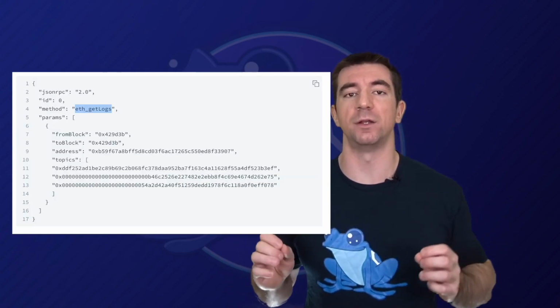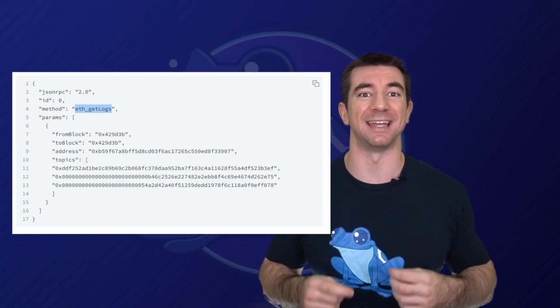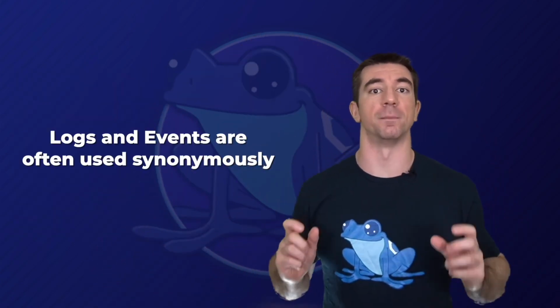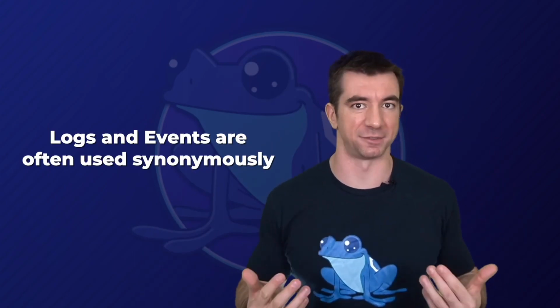In fact, if you run a node or you connect to a node, you can make a getLogs call to get the logs. Good function naming design. GetLogs gets the logs. Now, inside these logs is an important piece of logging called events. And this is the main piece that we're going to be talking about today.